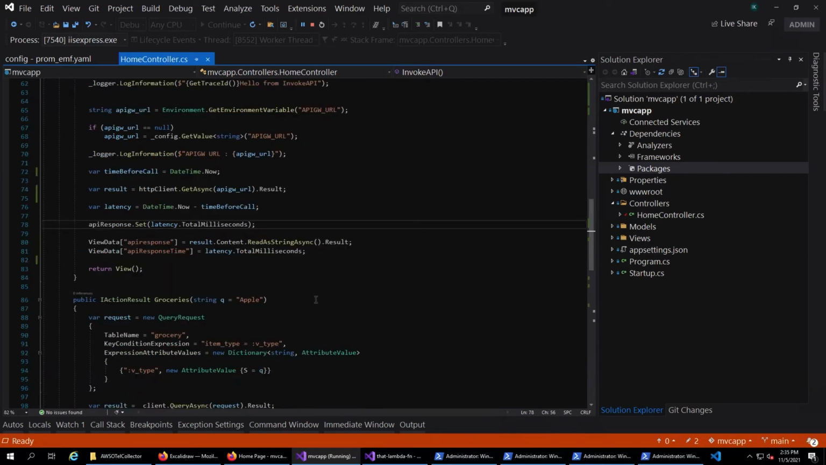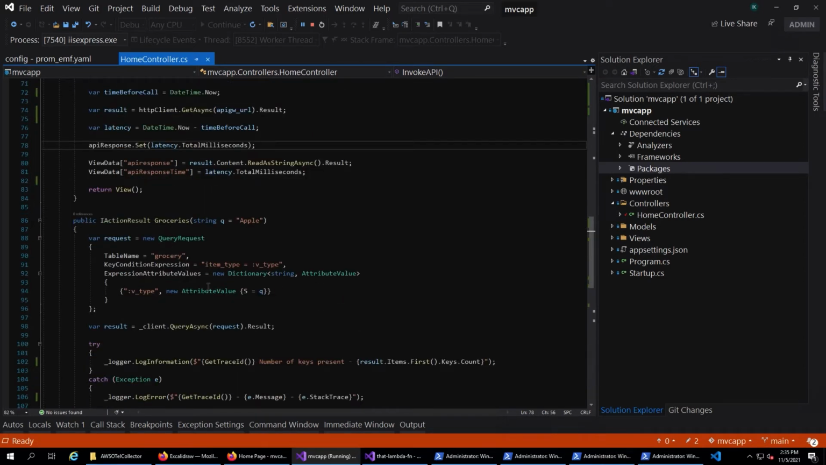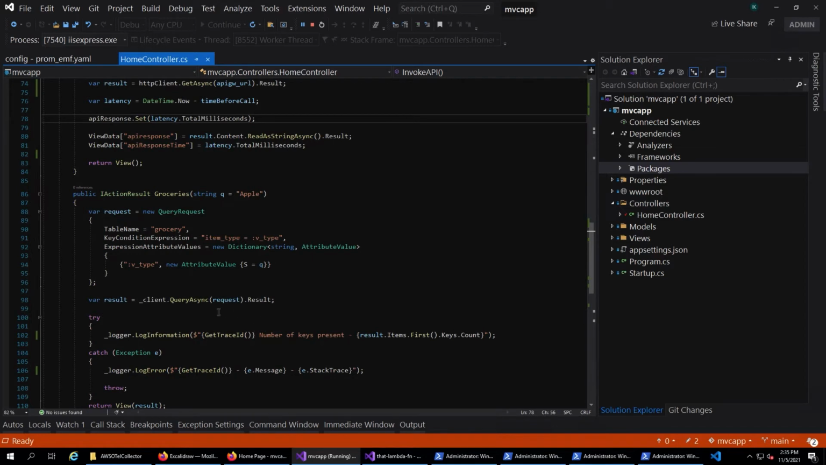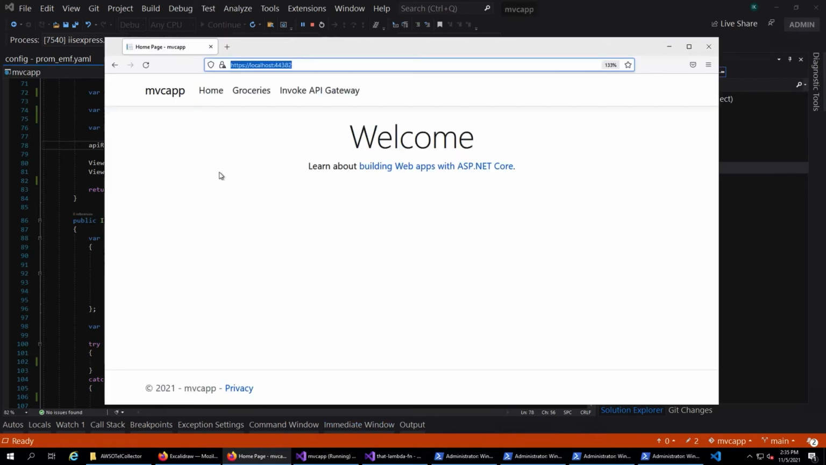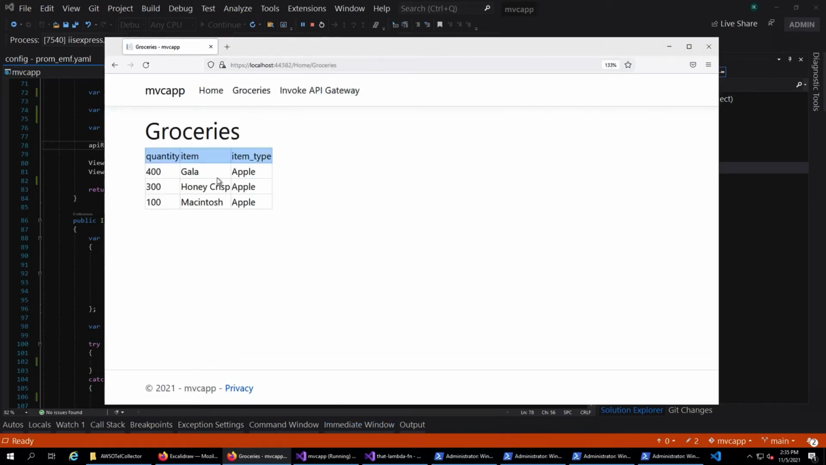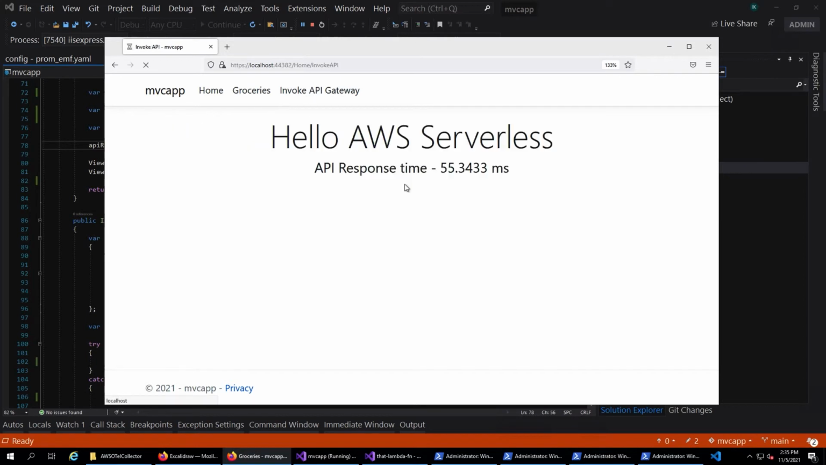I also have another action method where I'm making a call to a DynamoDB table and responding, but here I'm not doing anything with the metrics. I just want you to know that there is another action method, which I will make use of in another example later. So now this is the application in action. This is the DynamoDB table, and here this is the invoke API gateway.